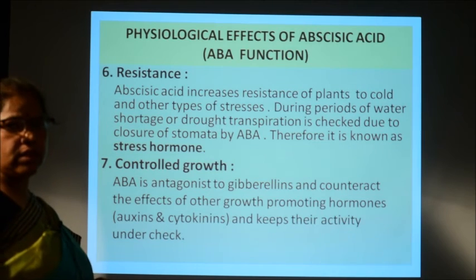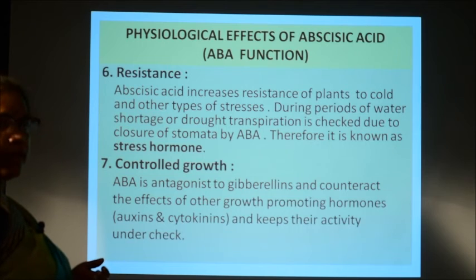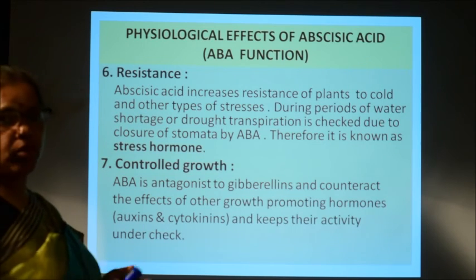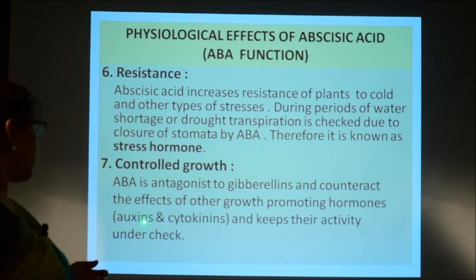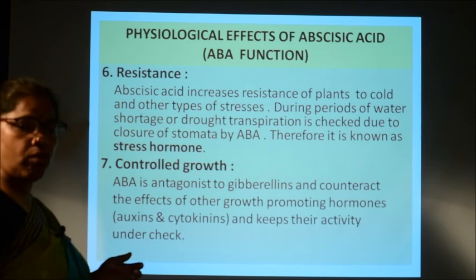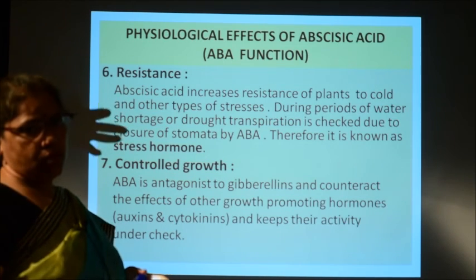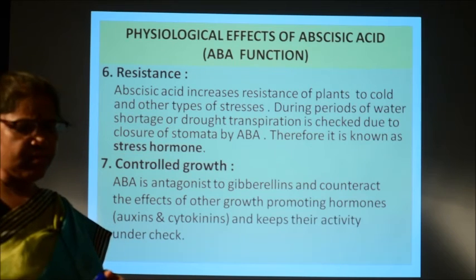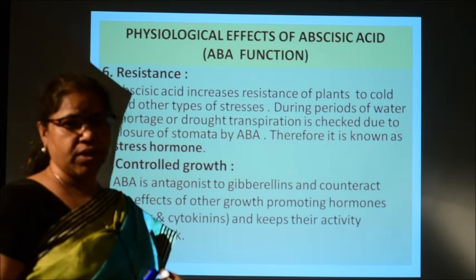Abscisic acid is antagonistic, or opposite, to gibberellins, and it counteracts the actions of other growth hormones, which are the growth promoting hormones like auxins and cytokinins, and it keeps the activity of all these growth promoting hormones under check. So, these are the physiological effects of abscisic acid.